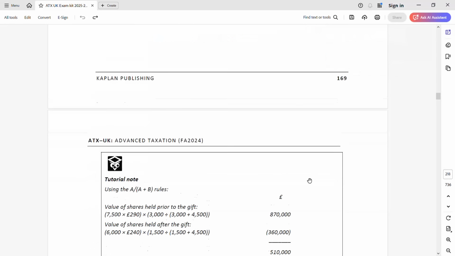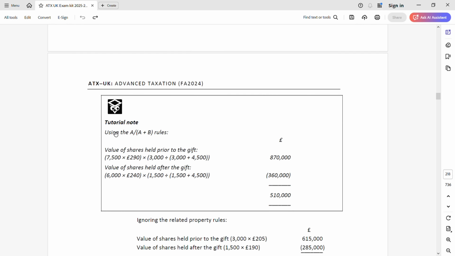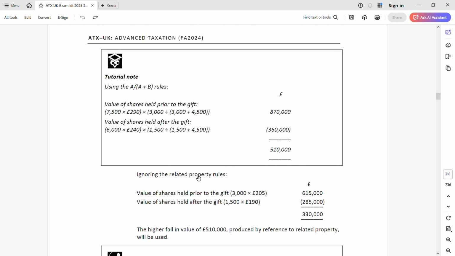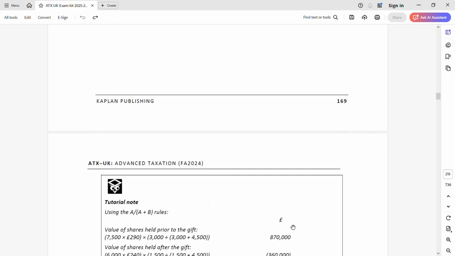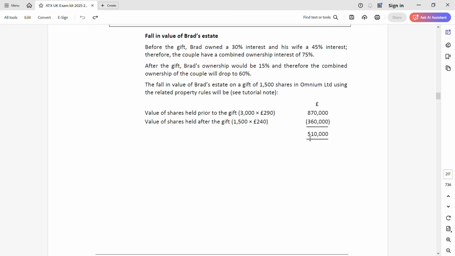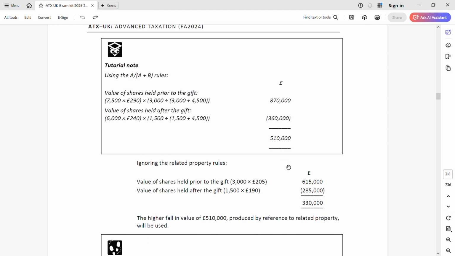This is 510. There is another way of doing it, given in the tutorial note. You can do it that way. And remember, if we ignore the related property rules, we get a lesser value, but we need the higher value. When you are taking the fall in value, we are really going by the higher value. The higher value is given under the related property rule, which is 510,000. Because when you use related property, you always get a higher value. So here also it is the same. The only difference is the value will change.